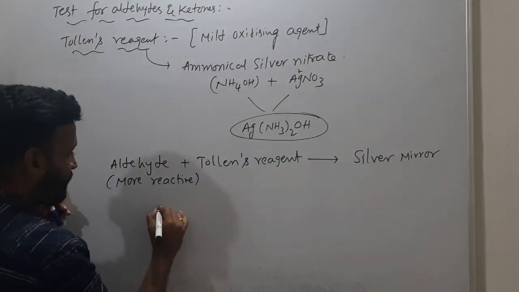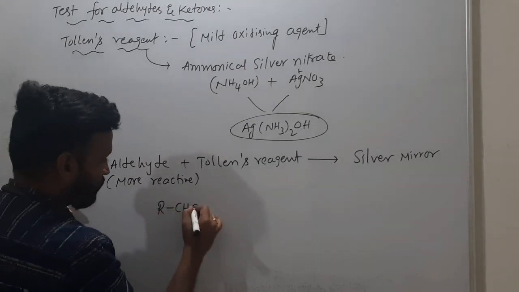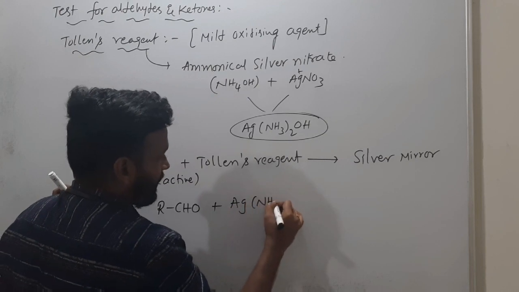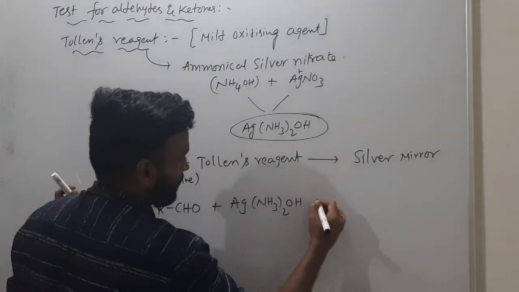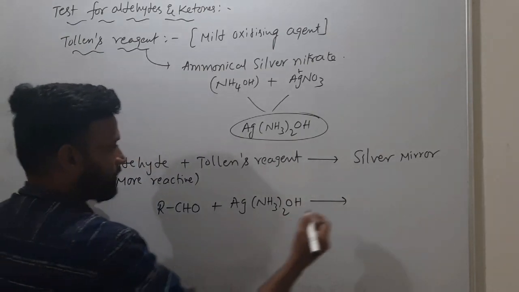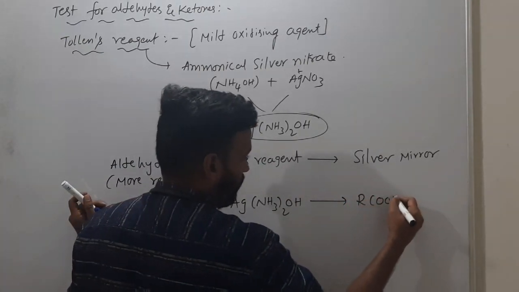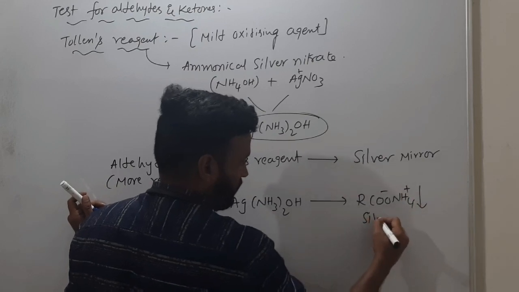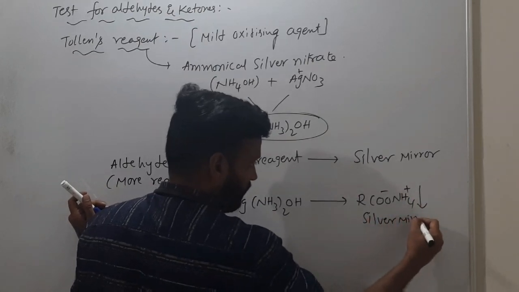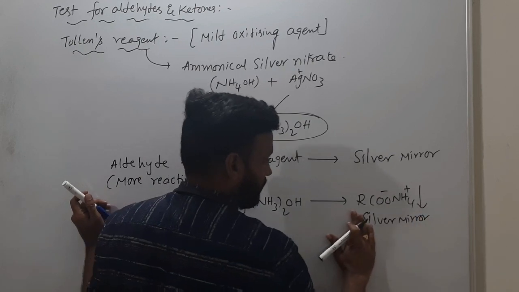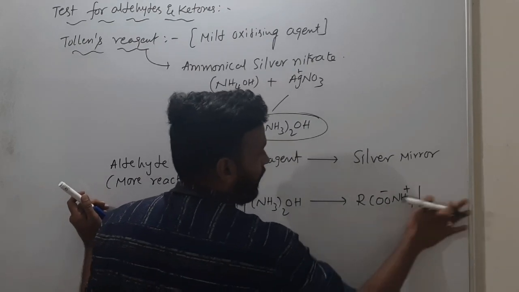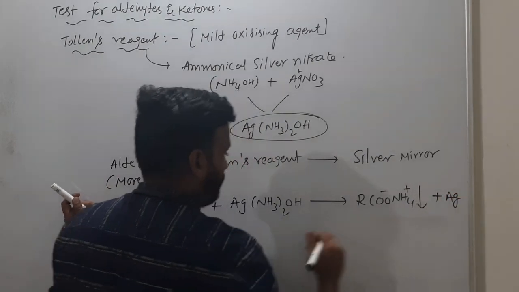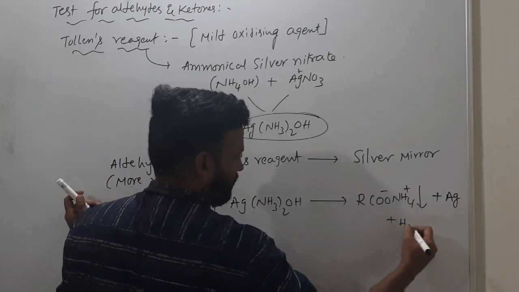So here, what is the reaction? Some aldehyde, RCHO, when you treat it with Ag(NH3)2OH. Now what happens? RCOO⁻ NH4⁺ forms. Sorry, not this, silver will form, Ag. Along with that, some water will also come.